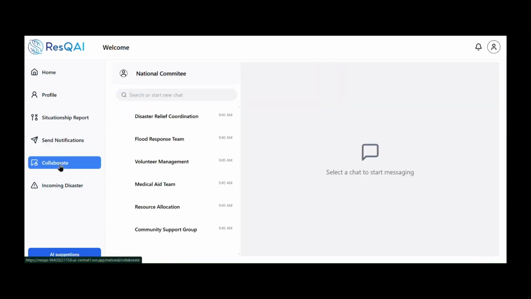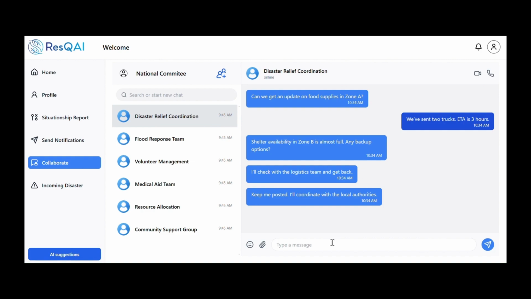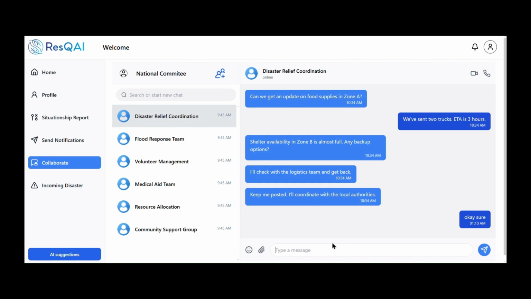You also have a feature of collaborate. This feature is powered by Socket.IO for real-time collaboration in chats. You can talk to different disaster committees. For example, I have messaged it. It is a real-time communication app.